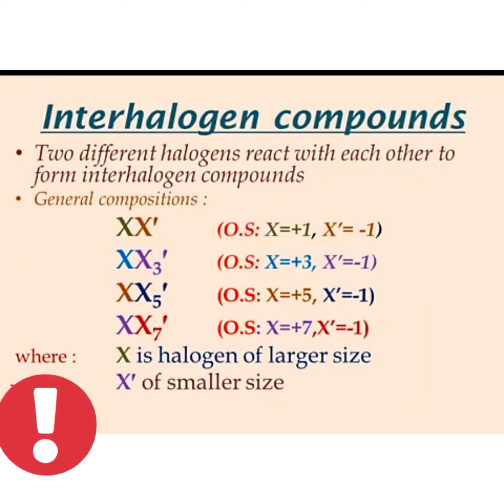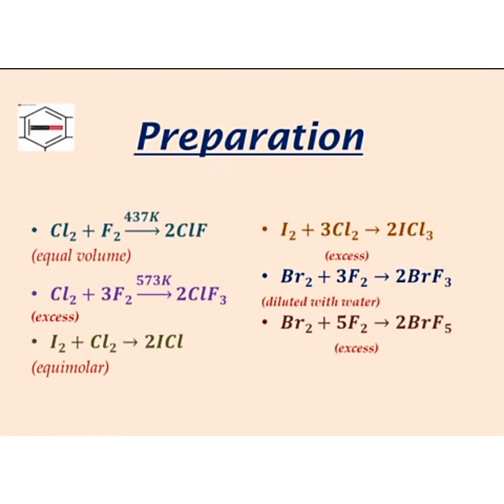Interhalogen compounds. When two different halogens react with each other, they form interhalogen compounds. They have general formula XX', XX'3, XX'5 and XX'7, where X is the halogen of larger size and X' is the halogen of smaller size. By keeping the halogens in equimolar amount or by increasing or decreasing the concentration of any of the halogens, we can prepare a number of interhalogen compounds by the following reactions.